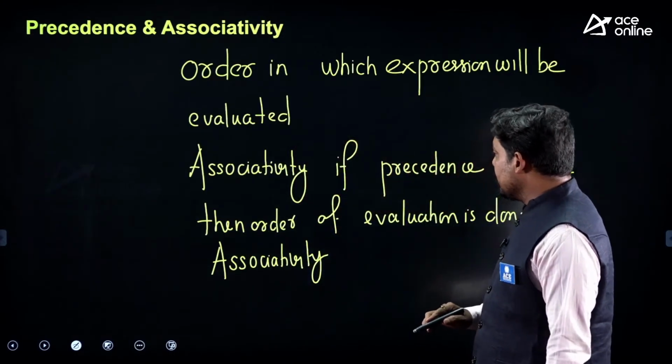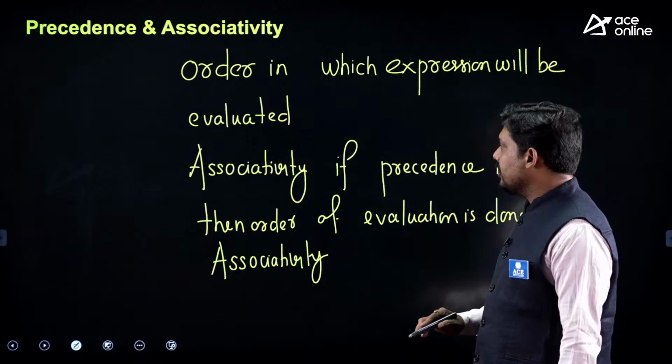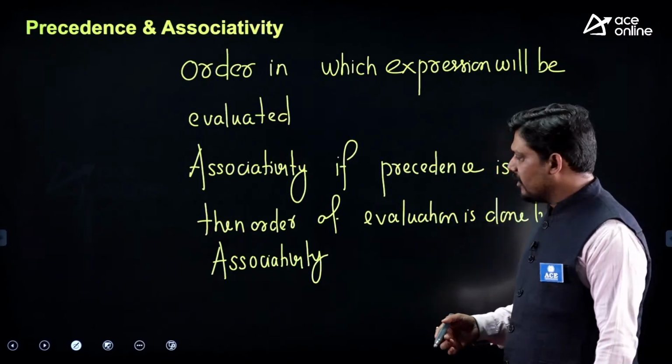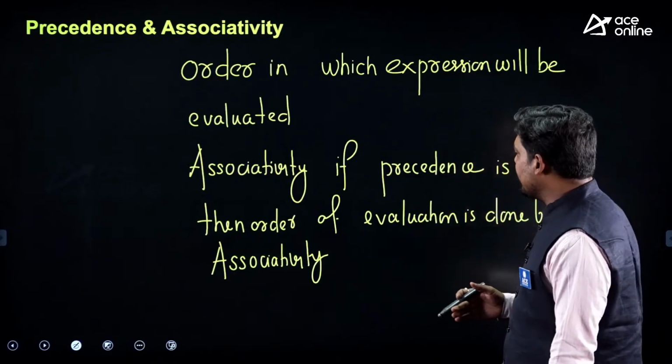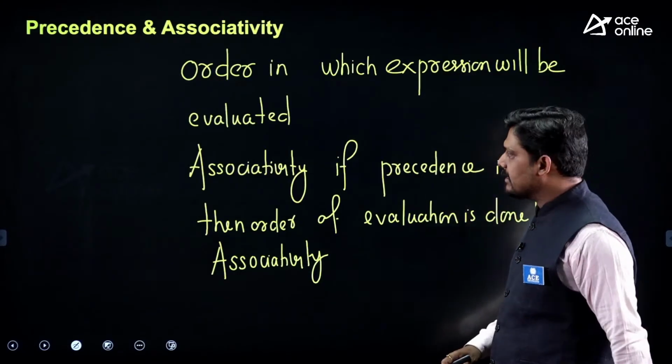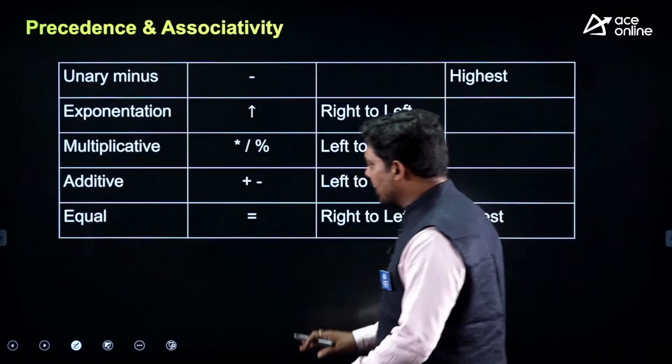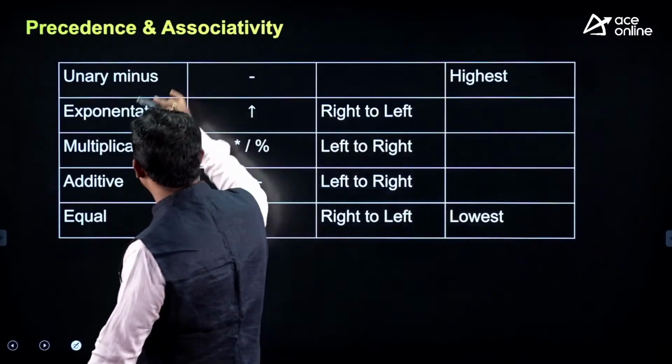So precedence and associativity rules are basically the order in which the expression will be evaluated, and associativity comes into the picture if the same precedence is there. This I have summarized, which is basically needed for this.